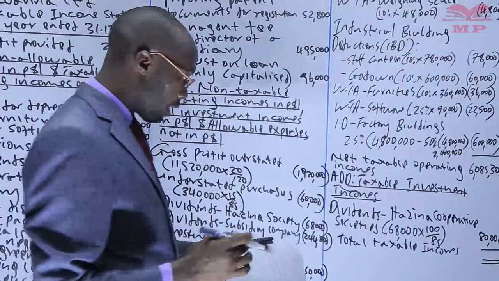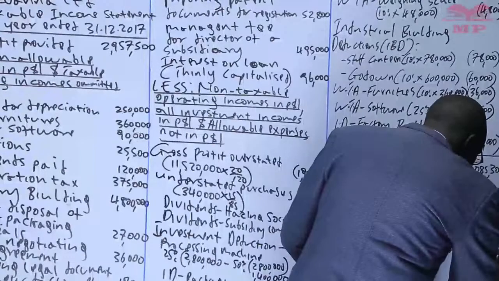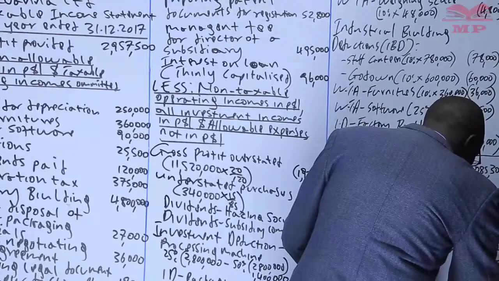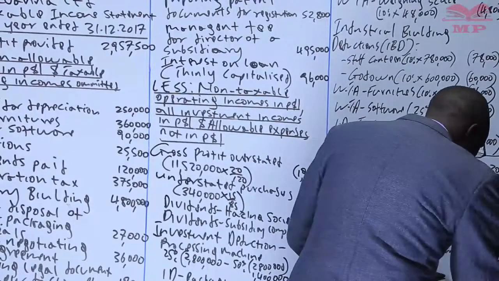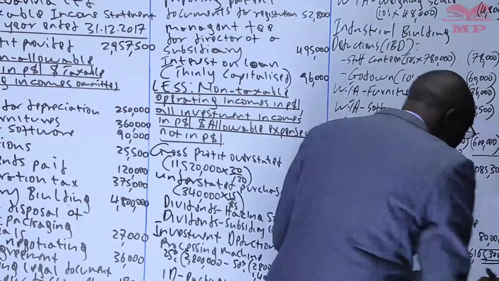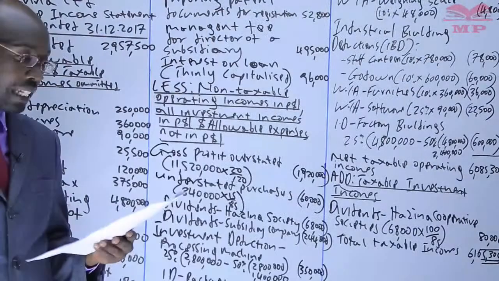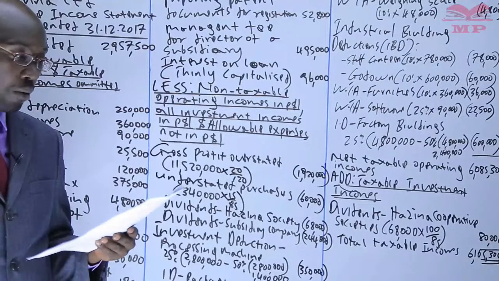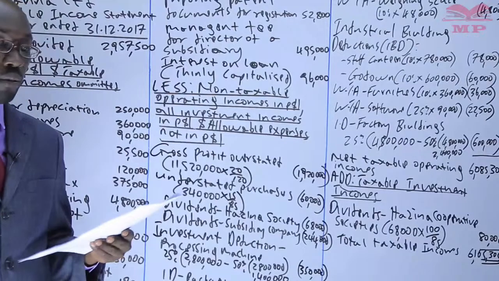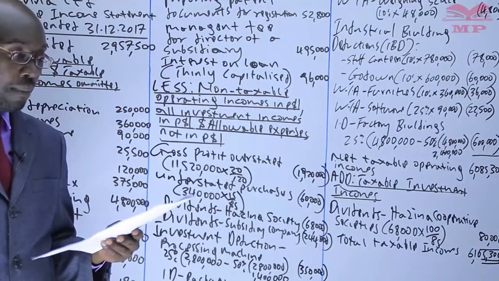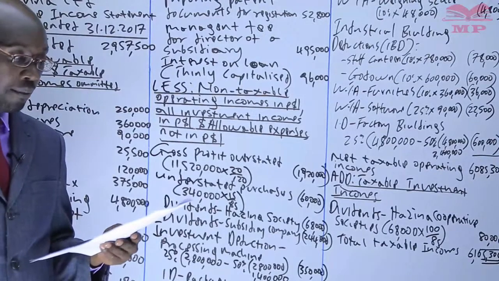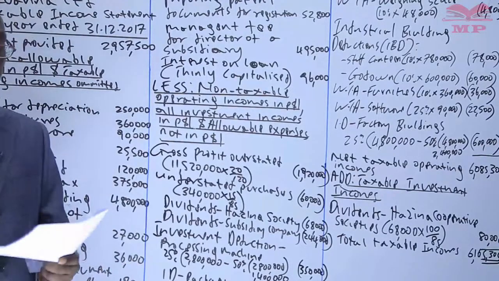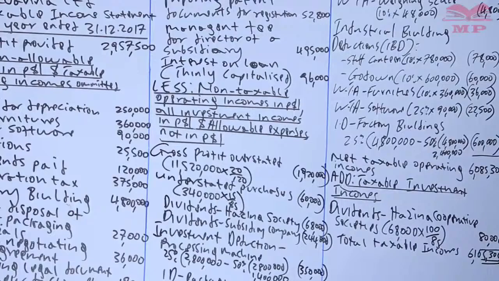That gives us 6,165,300. That is the total taxable statement of adjusted taxable profit or loss for the year 2017, which we have done. So number 2, we are supposed to get the tax liability, if any, for that period. So tax liability.